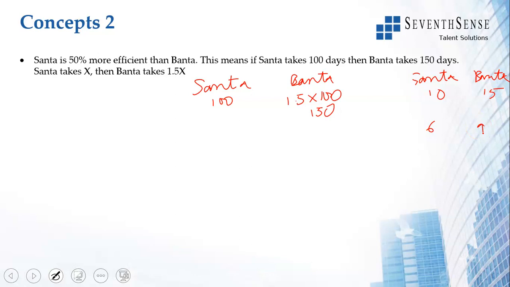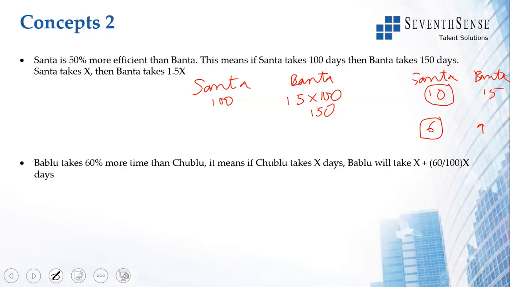So if Santa is 50% more efficient, we know Santa will take fewer days. Everywhere it is less. Banta will take into 1.5. Remember, 50% more efficient. Here, Bablu is taking 60% more time. See these words. This is more efficient, this is more time. Bablu takes 60% more time than Chublu. If Chublu takes x days, Bablu will take x plus 60 by 100 into x, meaning x plus 0.6x, which is 1.6x. He's taking more time, right?